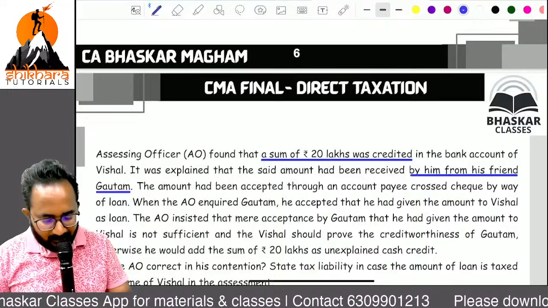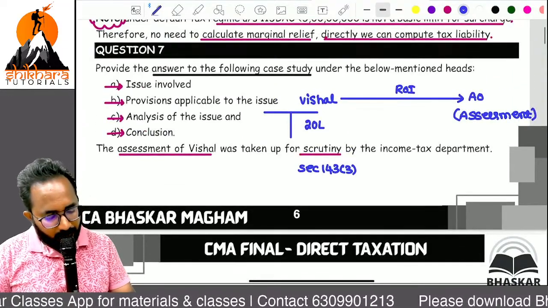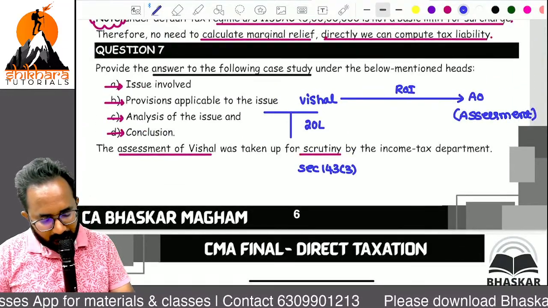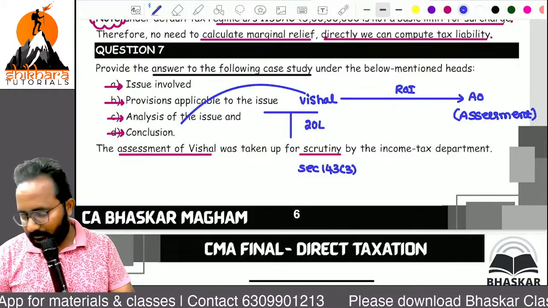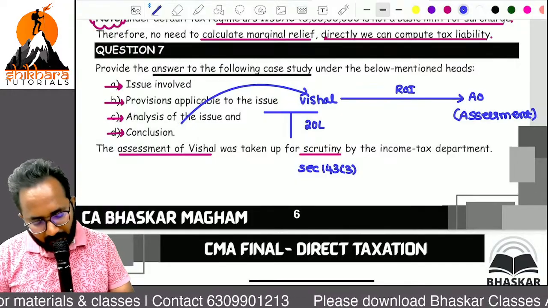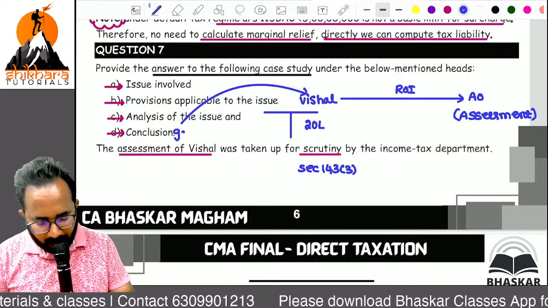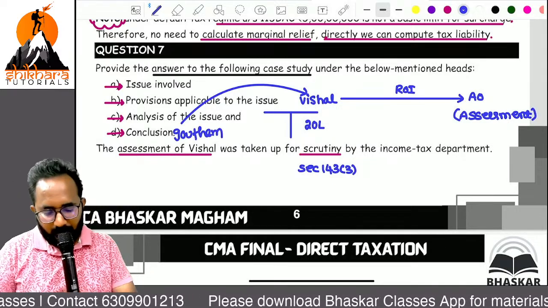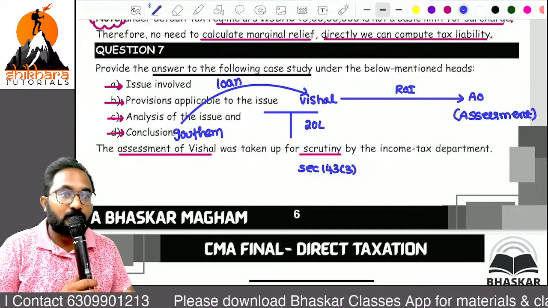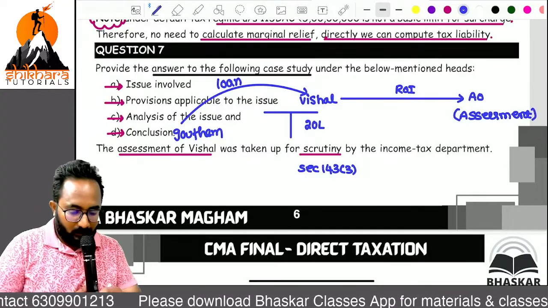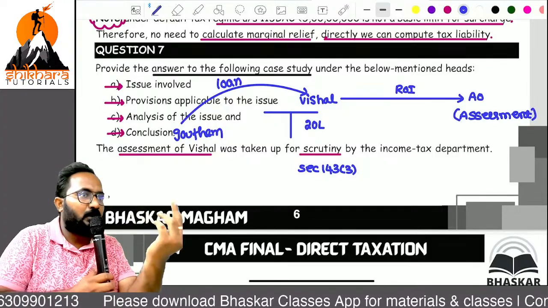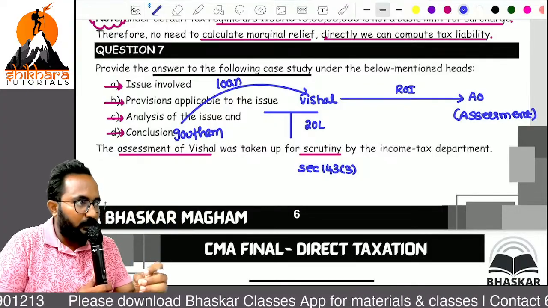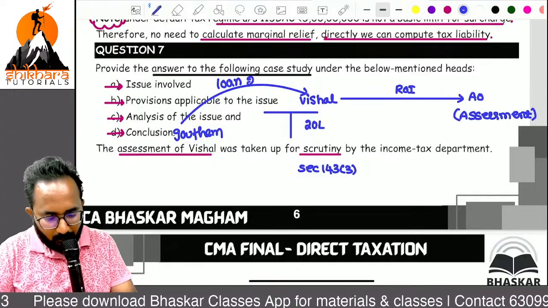He is saying, I have taken the loan from Gautam, sir. Can you tell me the nature? Loan. Source: Gautam. Nature means that it is a loan amount. Source is Gautam. Loan amount 20 lakh.